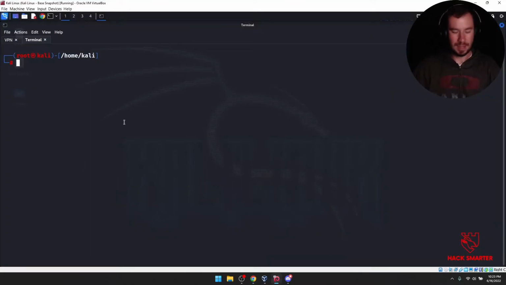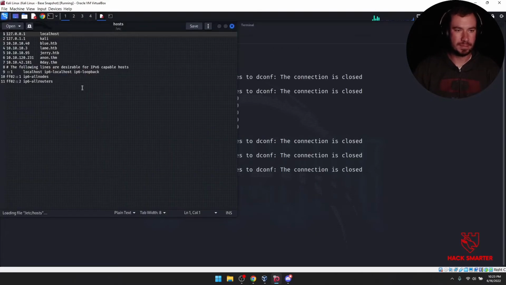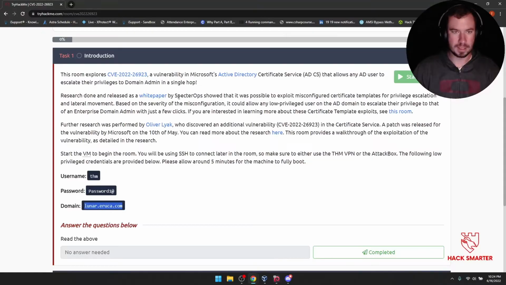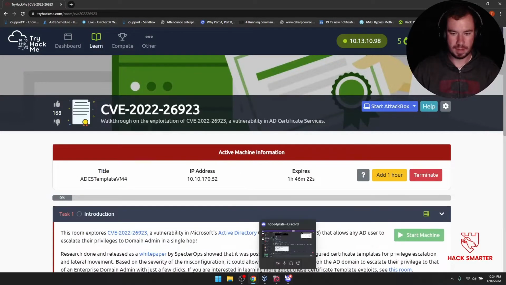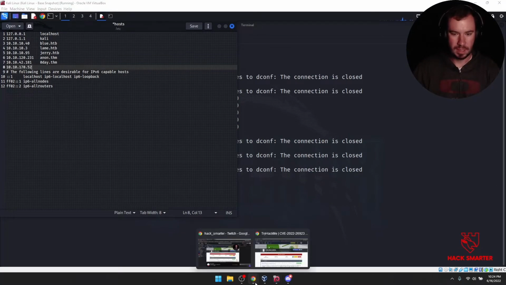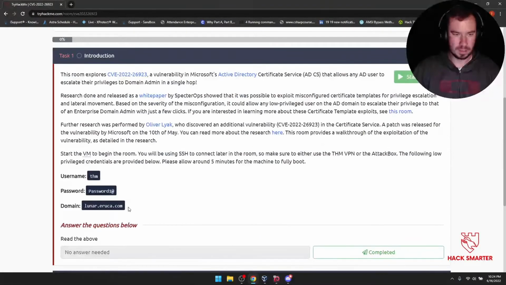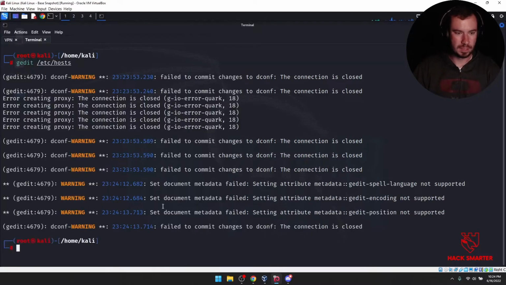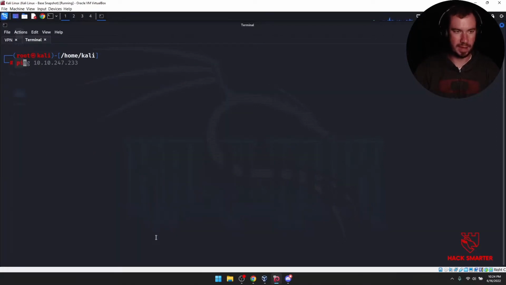All right. The first thing I'm going to do is edit my /etc/hosts file. And I didn't even look at the IP. That'd be a good thing to look at. So here's our IP. Let's just grab that just to make life a little bit easier for us. And what was it called? Let's just copy this domain down. Save. Let's try to ping it just to make sure we have that connection.